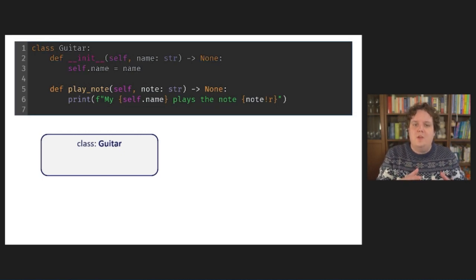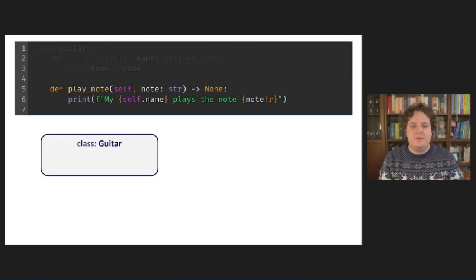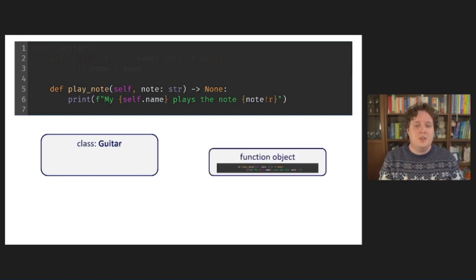Now let's zoom in on what happens when Python gets to the function definition of the playNote method. Once again, since everything is an object, Python will create another object for you, a function object, an instance of the type function that contains everything there is to know about this function, including the code it has to run when you call the function. Now, since we don't really have a use for objects that are just floating around somewhere in memory, without a name referring to them, a function definition will also bind a name to the function object.